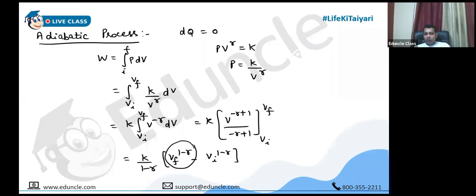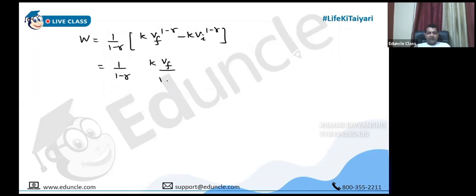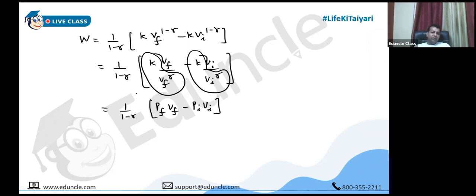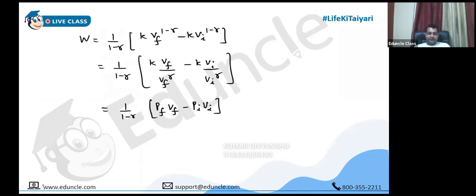Then I can separate this into 2 parts. So it is 1 by 1 minus gamma, K Vf by Vf power gamma, K Vi by Vi power gamma. So can I write this term as the final pressure? And similarly, this term as the initial pressure, because K by V power gamma is pressure. Please check it here. Okay? Clear or not?